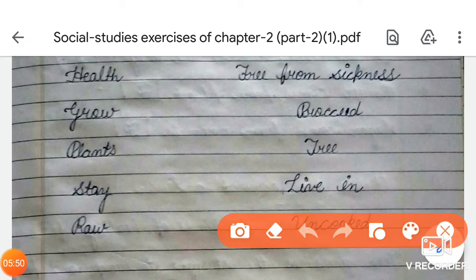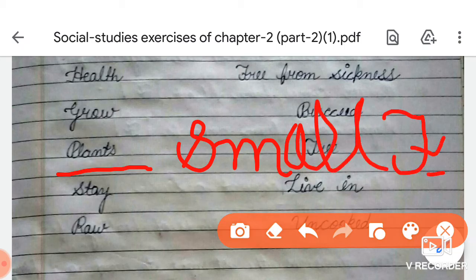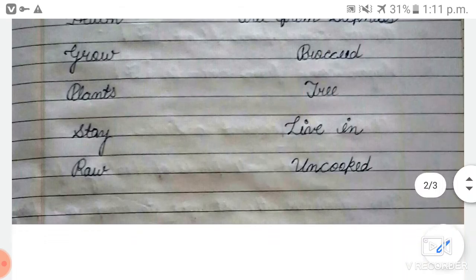What is the spelling of plants, student? PLANTS, plants. And what is the meaning of plant? Plants means small tree. Okay, students? Small tree.